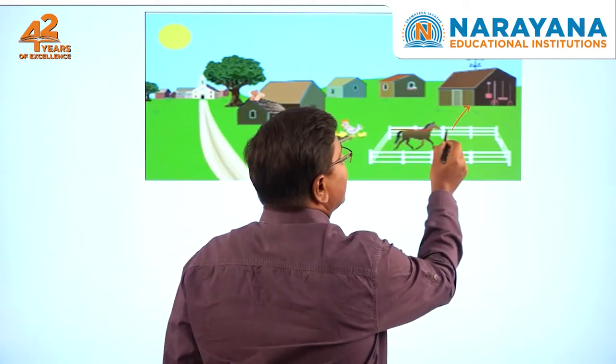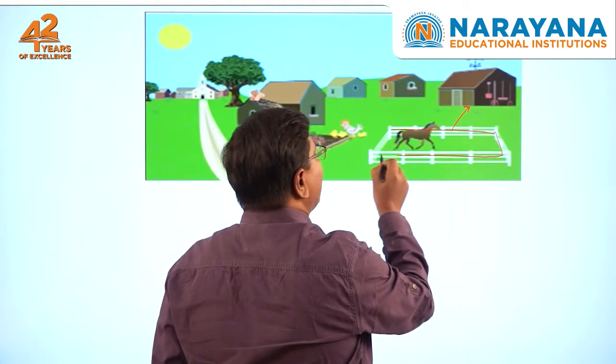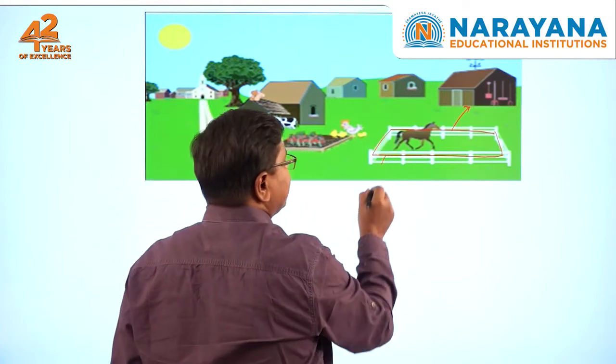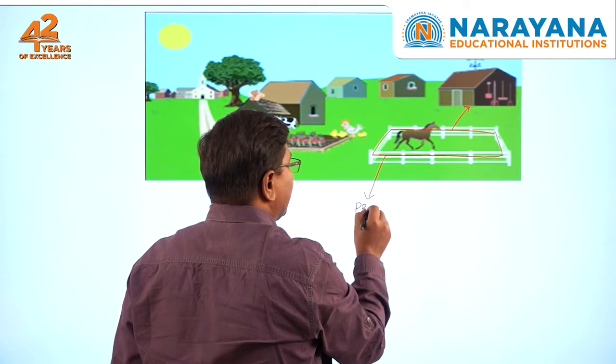Here two things arise: how much place belongs to them, and how to fence it. If wire is required to fence it, how much length of wire is required to fence all around? That deals with the perimeter; that gives you the meaning of perimeter.